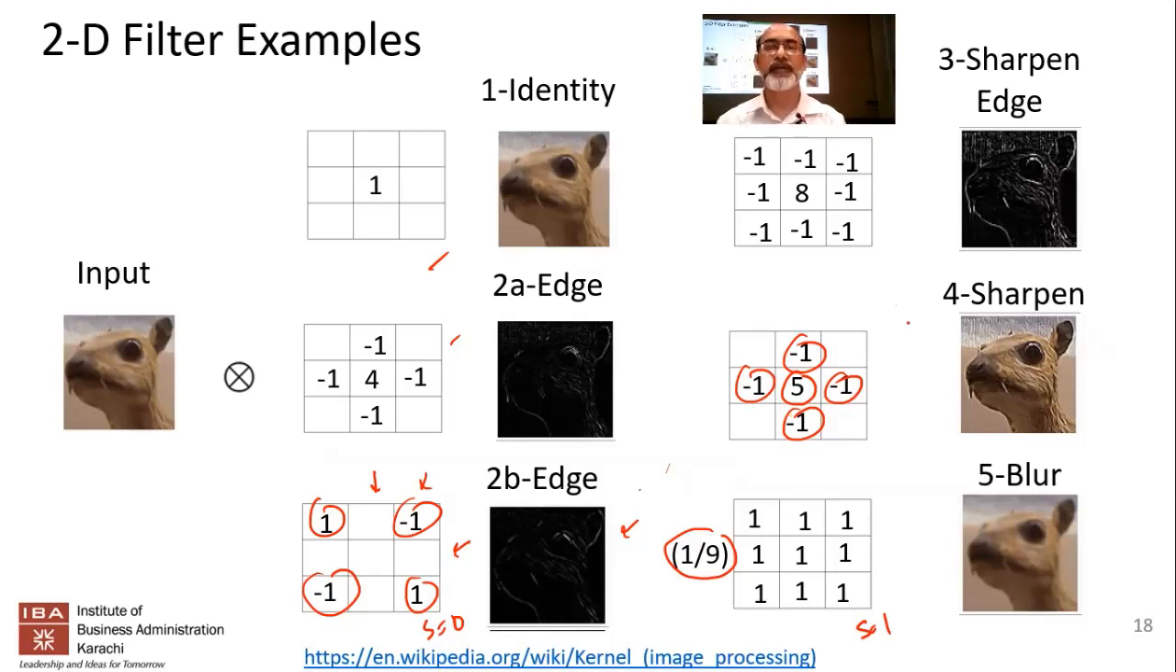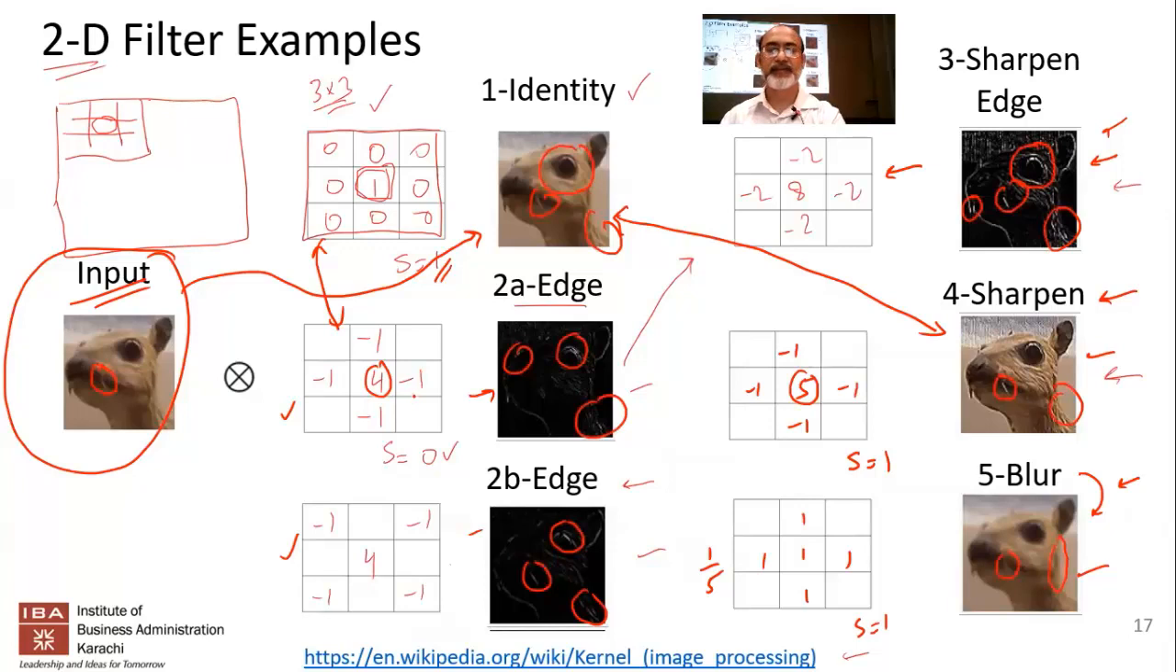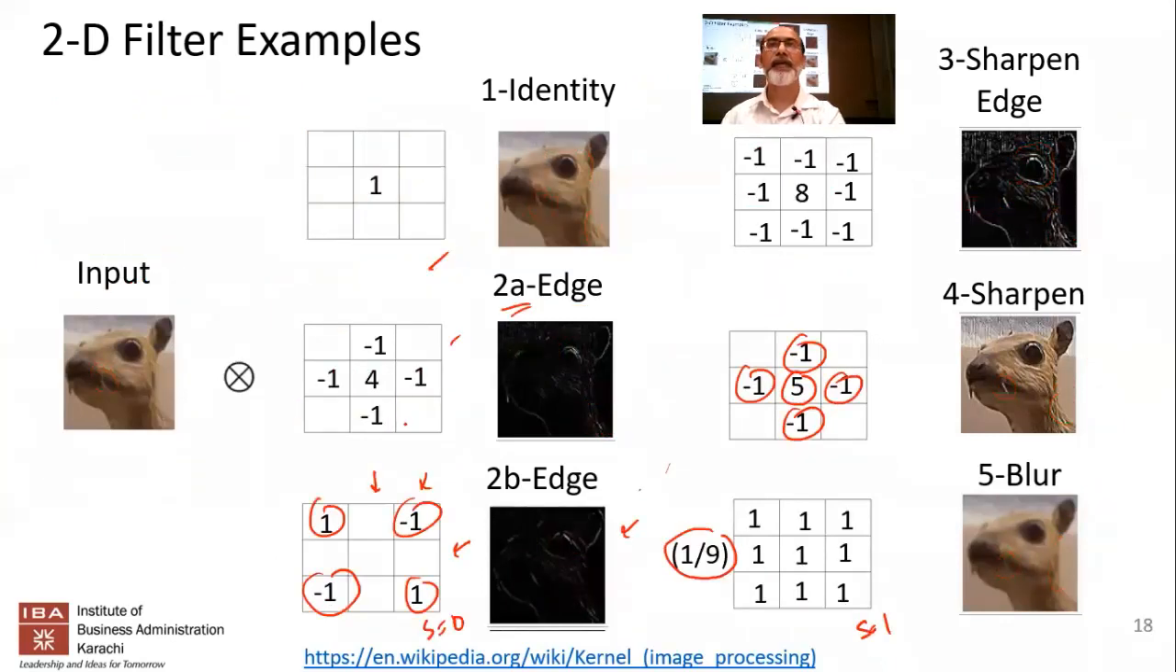What are we trying to do in which one? 2A. So in 2A, we're doing the edge detection. All right, so this is exactly what you had suggested: -1, -1, -1, -1, and a 4 in the center.